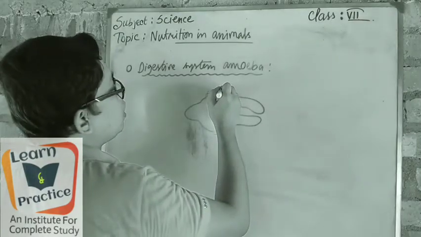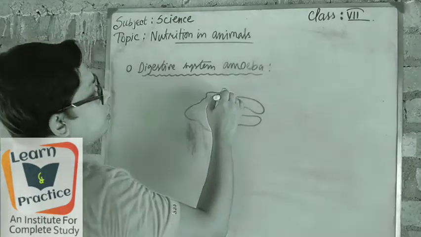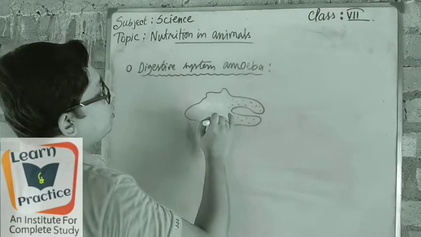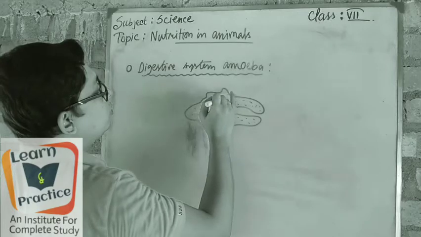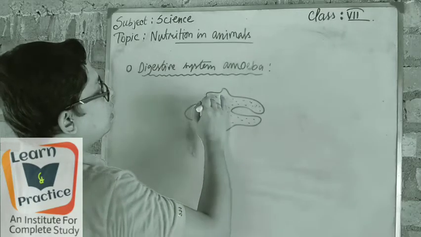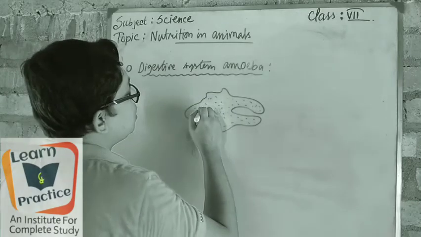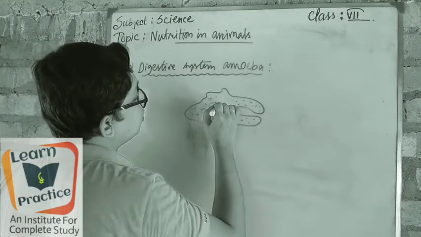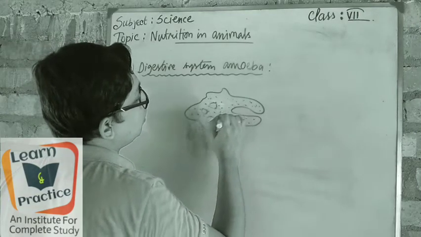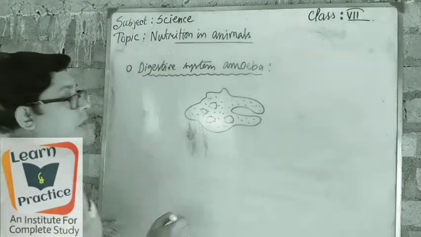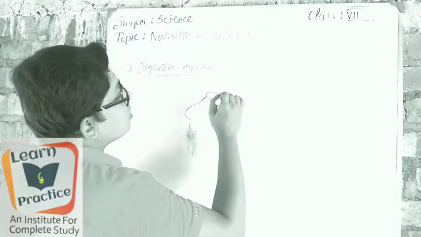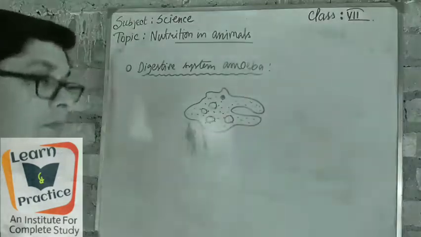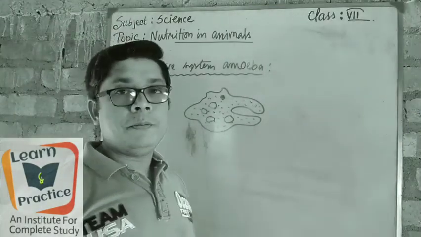And it has a very thin cell membrane. Then cytoplasm is there throughout their body. So this is the cytoplasm. Then a few bubble-shaped food vacuoles are present. These are food vacuoles, or normally just vacuoles. Got it? Then the nucleus is present. So this is the common figure of the amoeba.